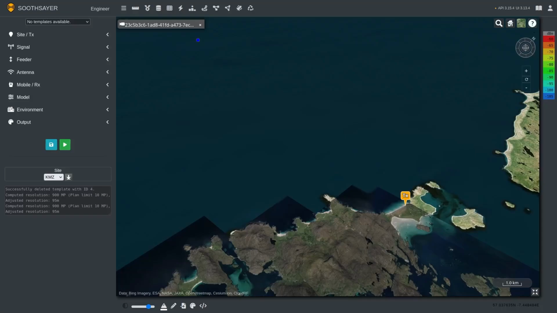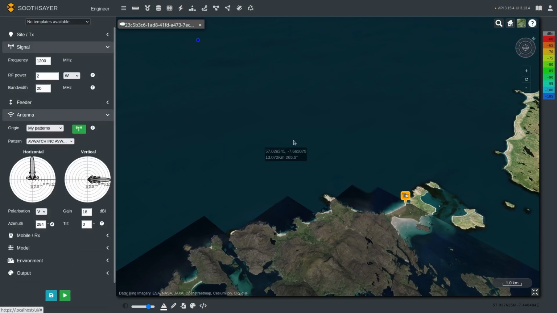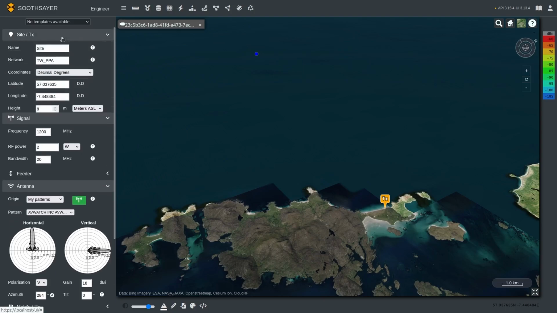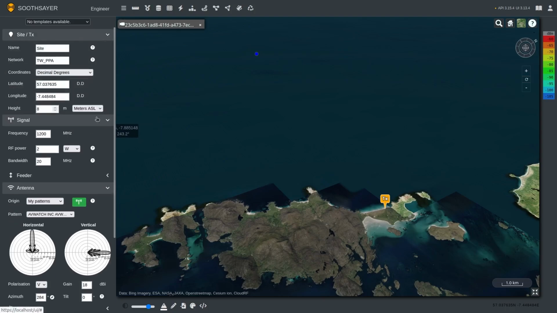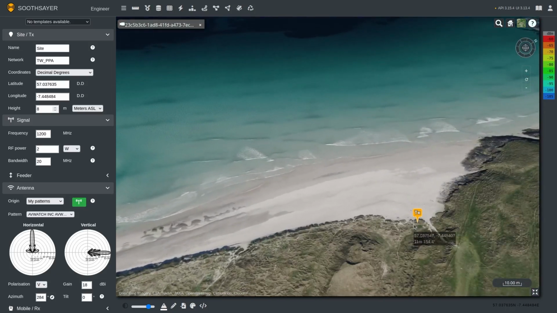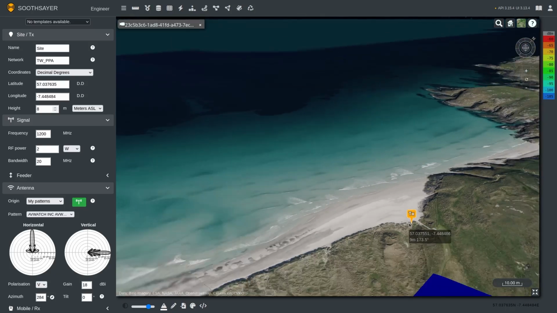In this video, I'm going to create a microwave link between an onshore transmitter and an over-the-horizon receiver. My current radio settings are a frequency of 1.2 GHz, transmit power of 2 watts, and a highly directional antenna. I'm currently using meters above sea level, hence my current height is set at 8 meters, to be at 2 meters above ground level of the transmitter.